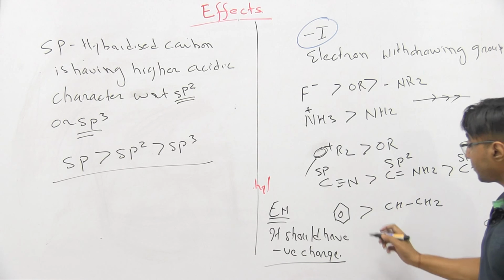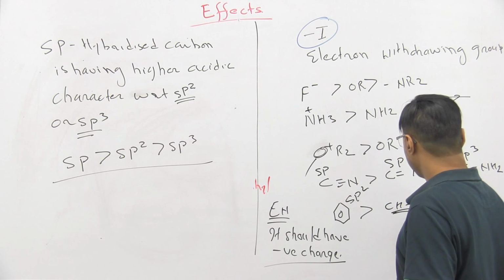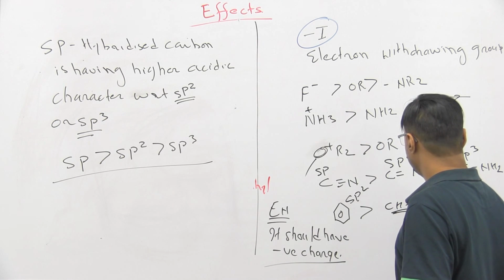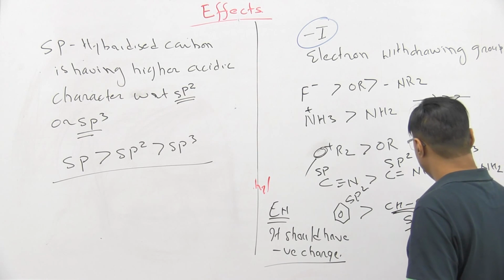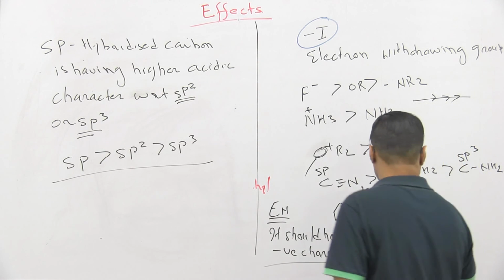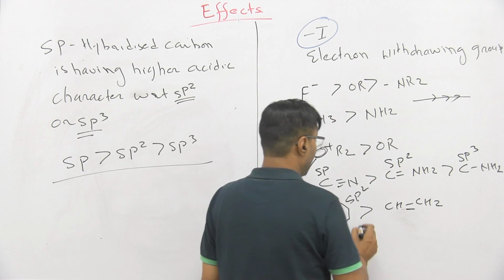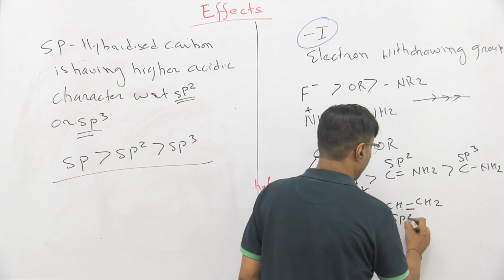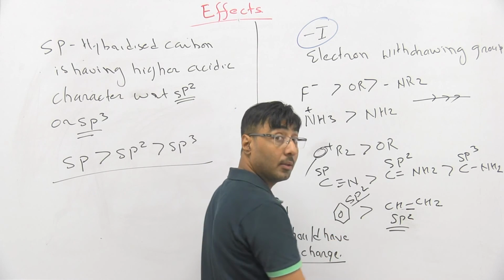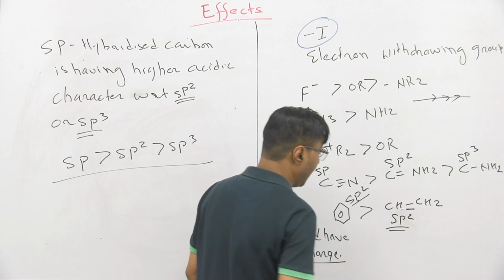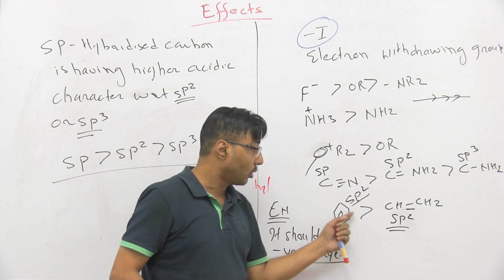Here also, benzene itself is sp2 and this one is sp3. If a single bond is there, it's sp3. Suppose it's a double bond, because for a single bond this formula is not correct. So this one is also sp2, this one is also sp2, but this one has localized pi electron, and this one has delocalized pi electron. So it can attract electron more effectively than this one.